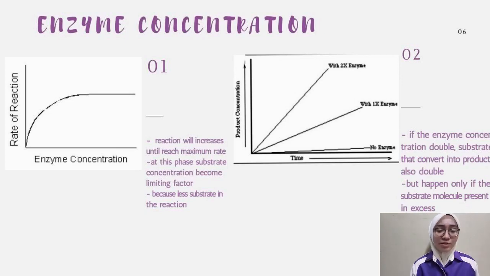Lastly, enzyme concentration. The reaction will increase as long as no other factor is limiting the rate and as long as substrate is available in excess. Based on the first graph, the reaction will increase until the maximum rate is achieved, and at this phase, the concentration of substrate becomes the limiting factor. But based on the second graph, if the enzyme concentration is doubled, the substrate converted into product also doubles, but only when the substrate is present in excess.